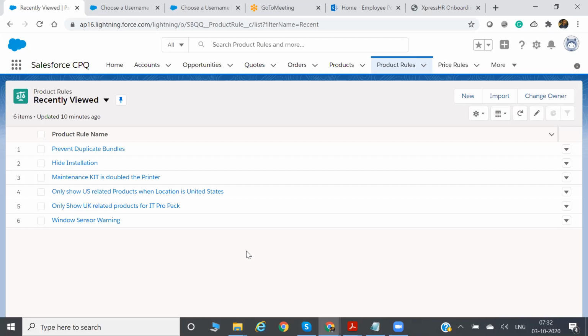That means desktop bundle can be added only once. You can't add two desktop bundles in the quote. You have to prevent the sales rep from doing that.